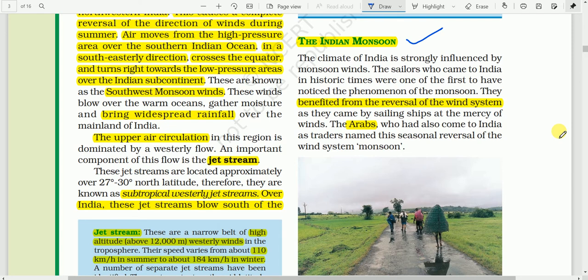As written in our textbook, the climate of India is strongly influenced by monsoon winds. The meaning of monsoon you have also already known.